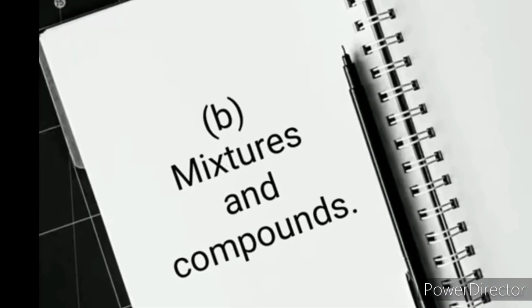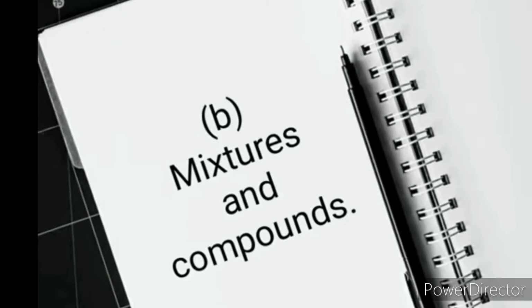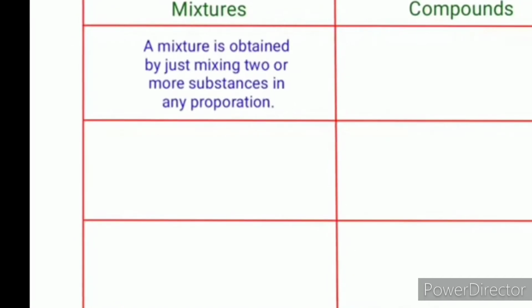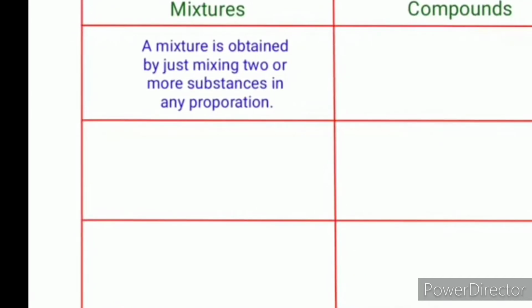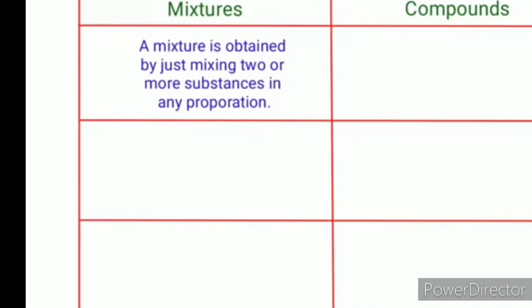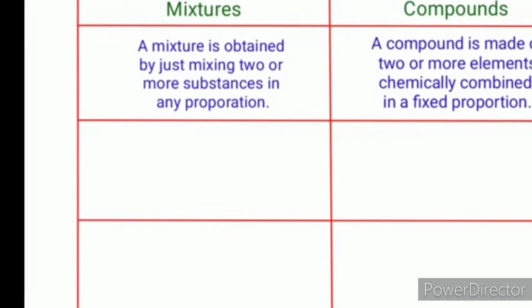Next is B, mixtures and compounds. Let's see what the differences are between mixtures and compounds. First, mixture, second, compound. The first point: a mixture is obtained by just mixing two or more substances in any proportion.